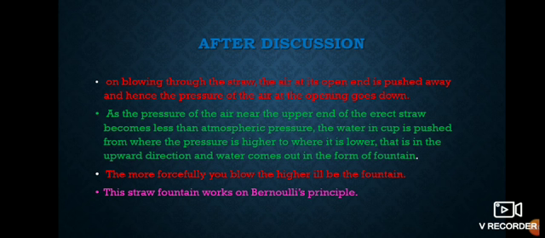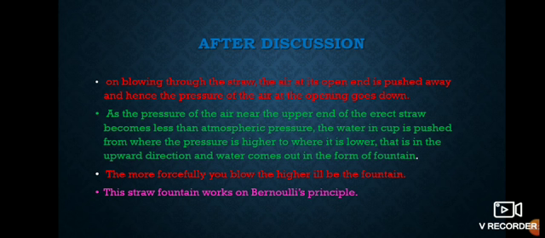As the pressure of the air near the upper end of the erect straw becomes less than atmospheric pressure, the water in the cup is pushed from where the pressure is higher to where it is lower. That is in the upward direction, and water comes out in the form of a fountain.